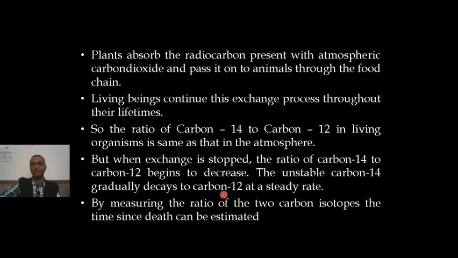From the activity of the carbon-14, the rate at which carbon-14 is decaying in that wood or fossil sample, we can determine the ratio of carbon-14 to carbon-12. After determining the ratio in the fossil, we compare it with the atmospheric ratio, and hence the time since the death of that tree can be found out.